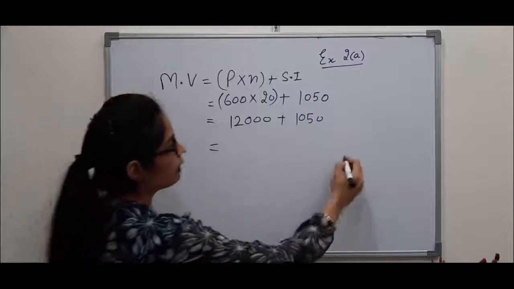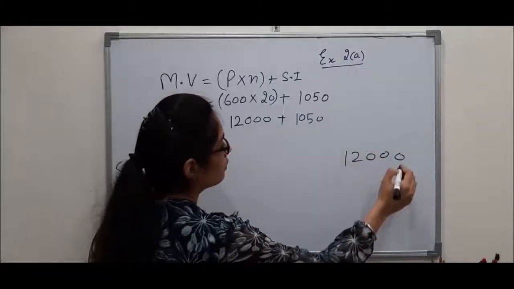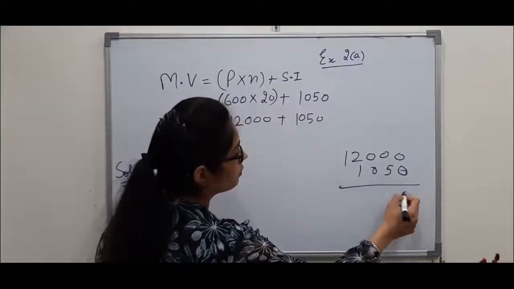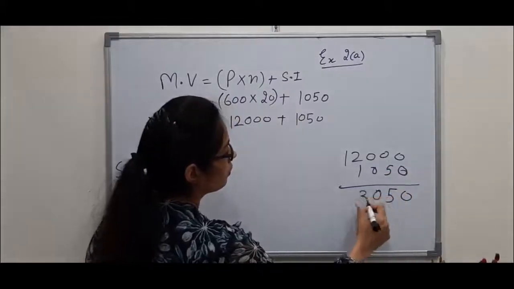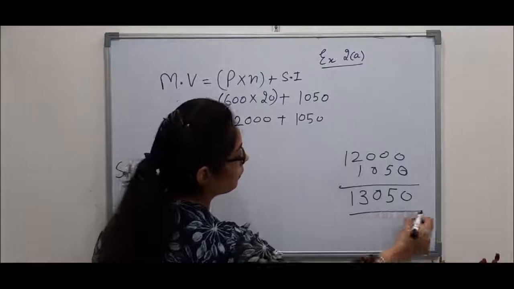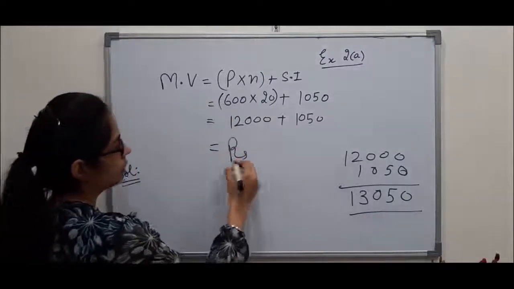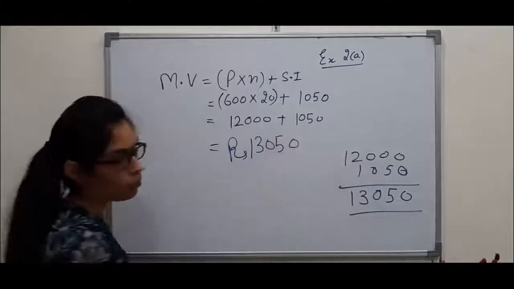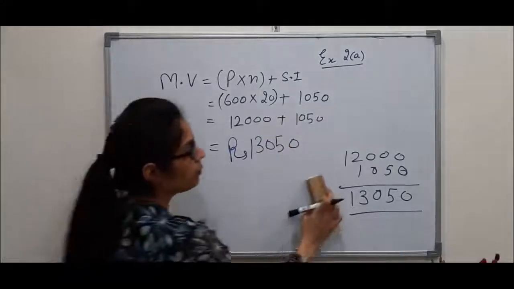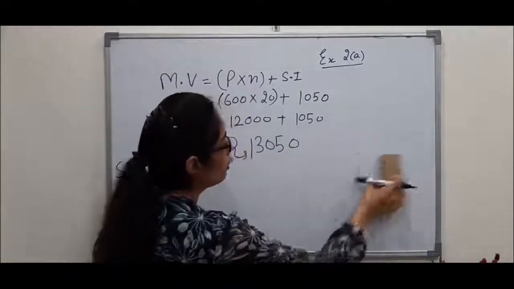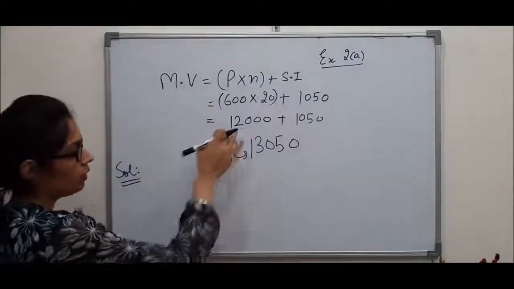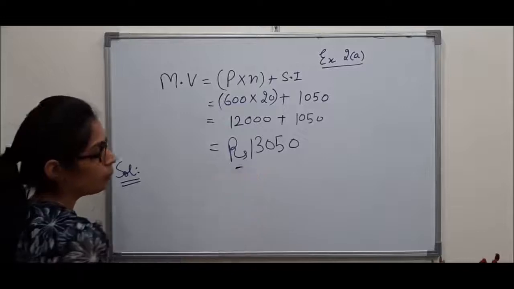Now it is simple addition, we can do it like this. 2 plus 1 is 3. So this will be the value of the maturity amount which the person will get after 20 months. So with this answer you always have to write rupees.